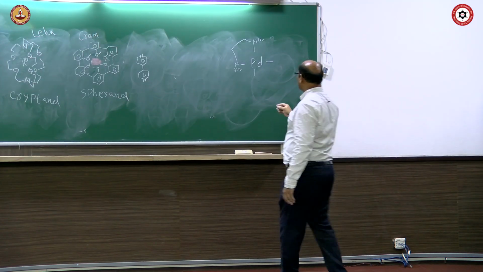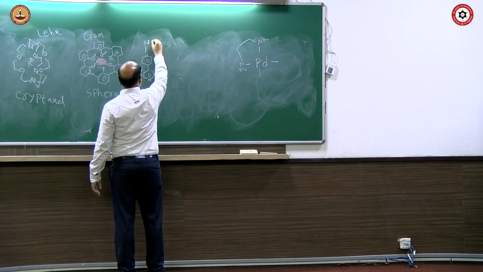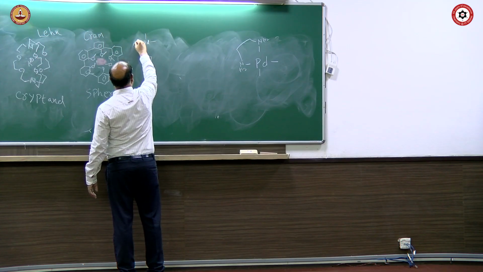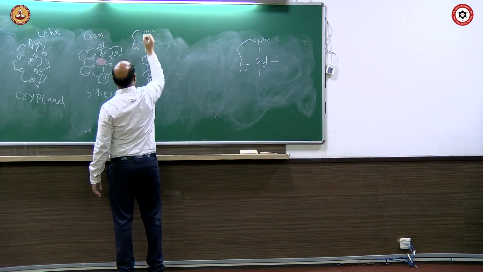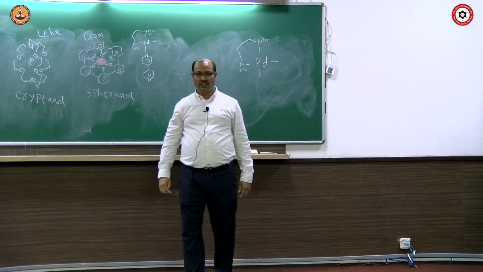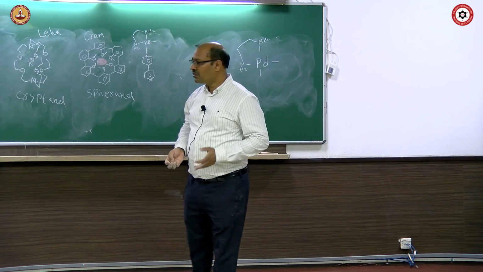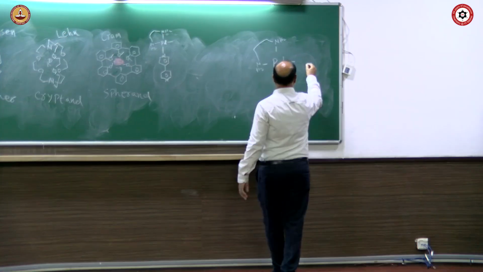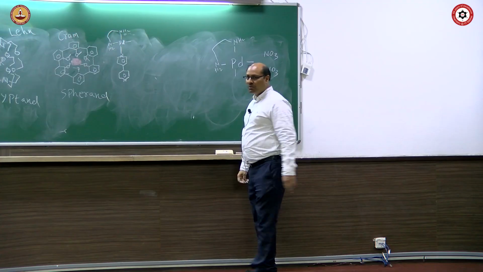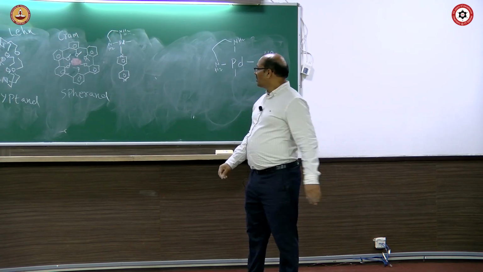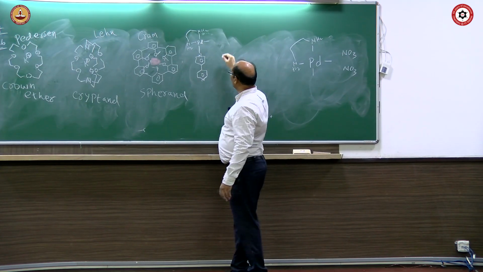If you put here, okay, palladium is 2 plus. Hence, there have to be 2 anions also. Let's say nitrate. 2 nitrate anions. Okay, so here is palladium, here is this bidentate non-chelating ligand.